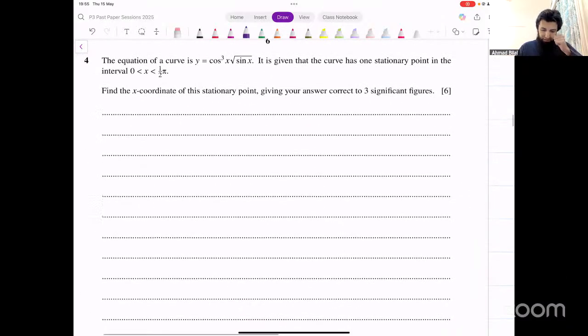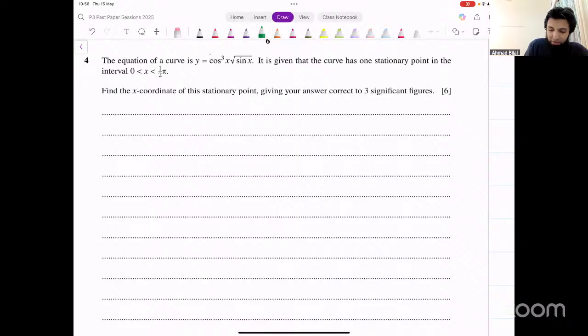Okay, so this is the first question that we'll do from this paper. Question number 4. Equation of a curve is given by this. Y is equal to cos cube x into square root of sine x. It's given that the curve has one stationary point in this interval. Find the x coordinate of the stationary point, giving an answer correct to three significant figures. How do you find stationary points for any function? You find the derivative, put that equal to 0. That's what you would do here. Find the derivative, put that equal to 0.